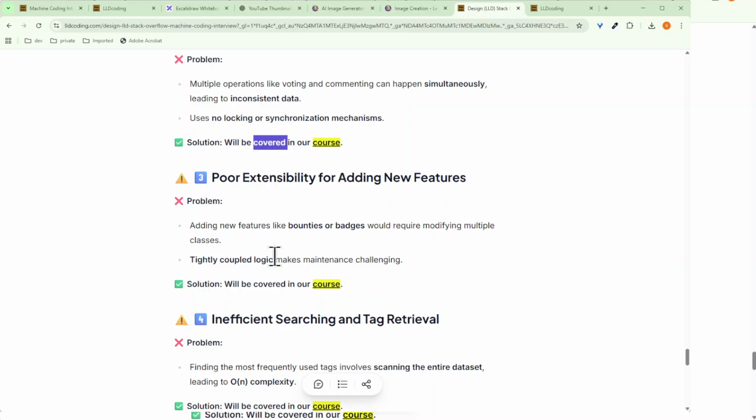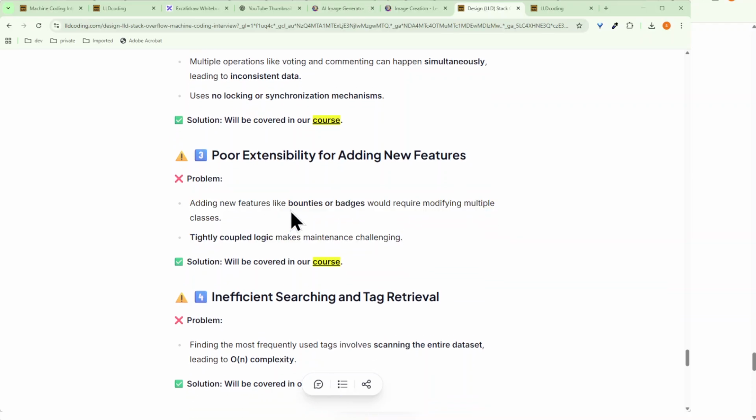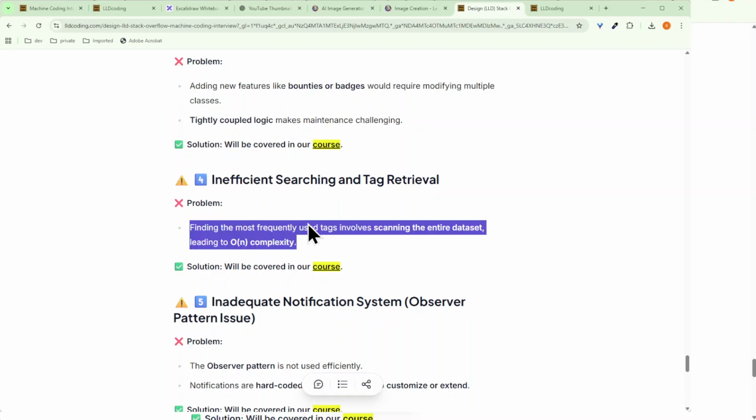Poor extensibility for adding new features. Adding new features like bounty or badges would require modifying multiple classes, because of tightly coupled logic. This is written a little vaguely here, but in the course we have discussed what features cannot be added, how the code is tightly coupled, and which pieces are tightly coupled. Next, inefficiency is more related to algorithms and less related to code design. If you want, you can even skip this question in terms of LLD and concurrency.